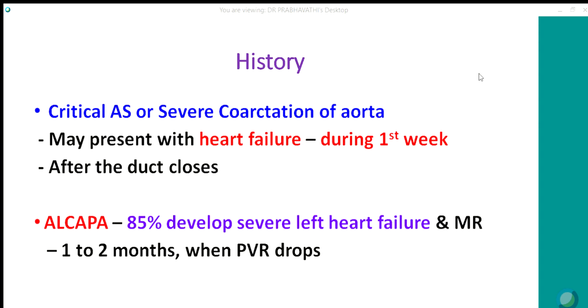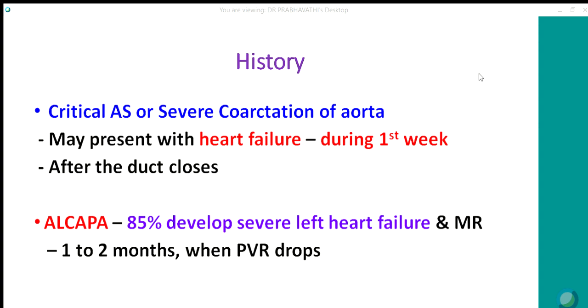Critical aortic stenosis or severe coarctation of aorta may present with heart failure during first week of life after the duct closes. First week, second week, heart failure is due to either critical aortic stenosis or severe coarctation of aorta.